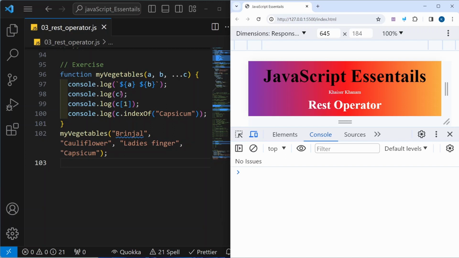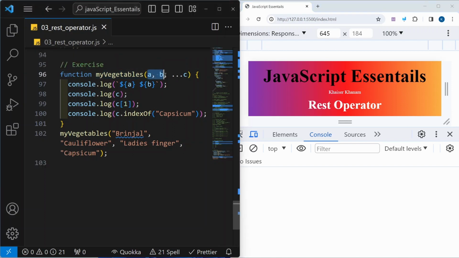Okay, I hope you have written the answer and you have understood this example. This is a function in which I am passing this parameter, and this is a REST operator. And while calling, I am just calling with 4 arguments. I have brinjal, cauliflower, lady's finger and capsicum.